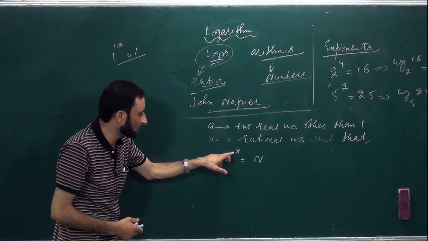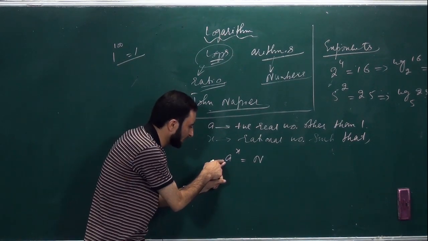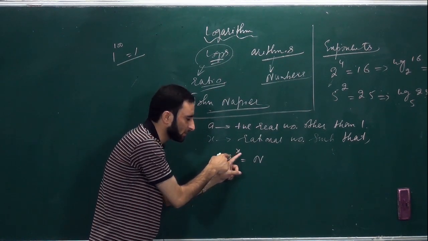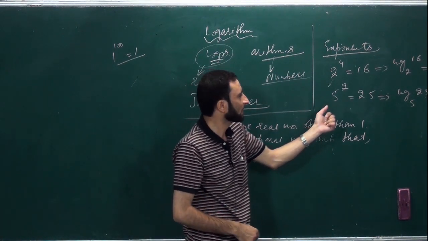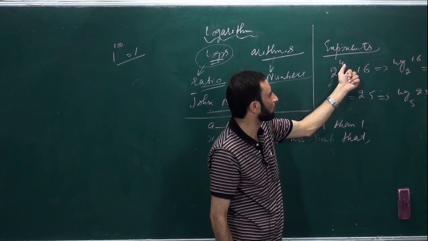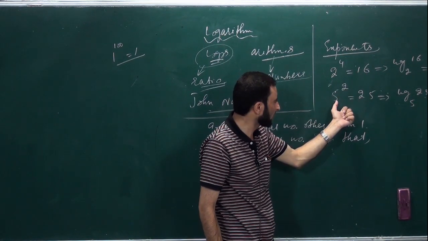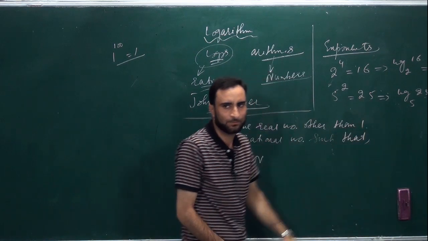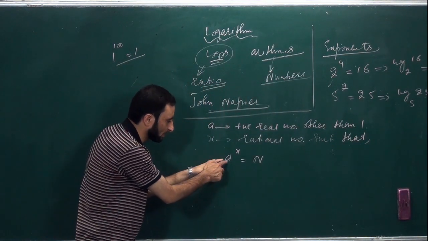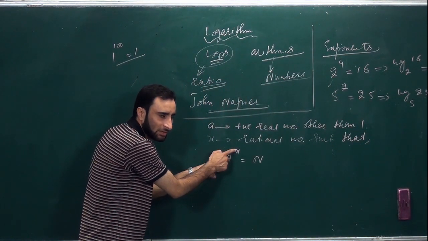So a is a fixed number. A fixed number raised to the power x is equal to n. It is the same case as 2 to the power 4 is 16 or 5 to the power 2 is 25. When you multiply a, x times, you get n.